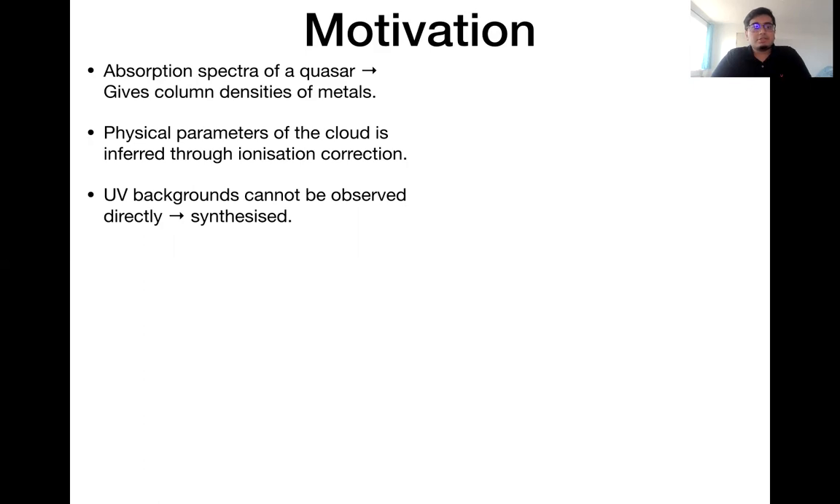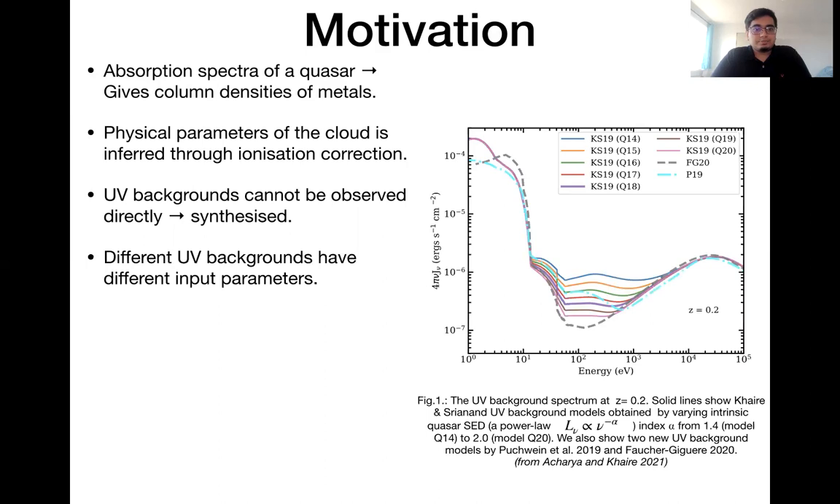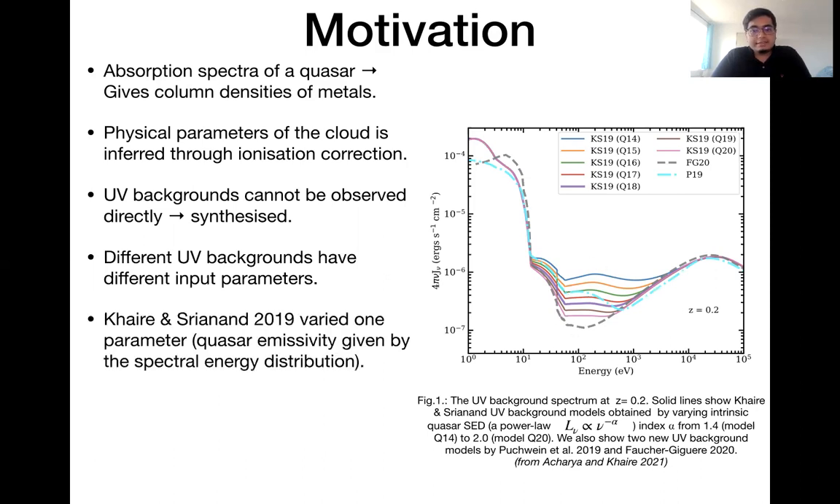But we cannot observe the UV background directly, and hence we have to synthesize it. But then there's an issue. Different UV background models are obtained if we have different input parameters. We have shown 9 different UV background models here. For example, Khaire and Xian in 2019 varied one parameter, which is the quasar emissivity, by varying the spectral energy distribution and got 7 different models.